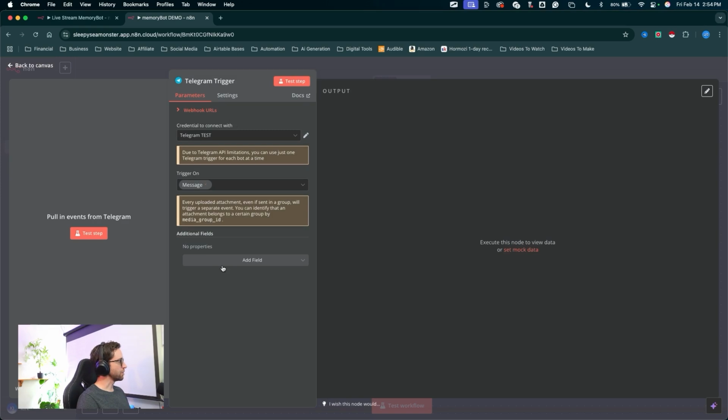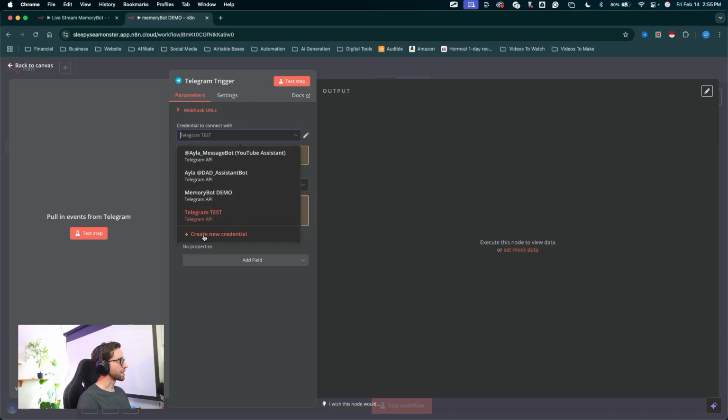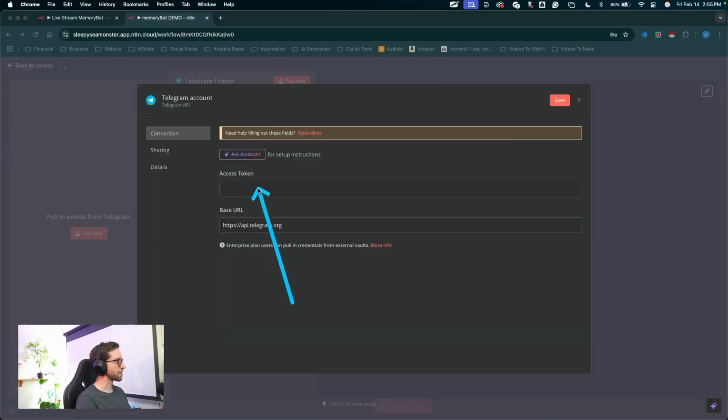Doesn't really matter what you click on right there because we're actually going to specify what our triggers are going to be in this dropdown right here. So we can see the trigger on message. Now you're going to need to create your credential for Telegram. That means you'll have to create a new bot using BotFather in Telegram itself. So you'll click into the dropdown here, click on create new credential, and then paste in your access token from Telegram.